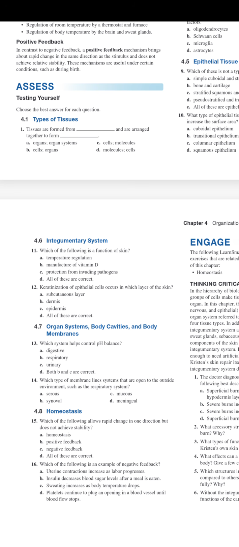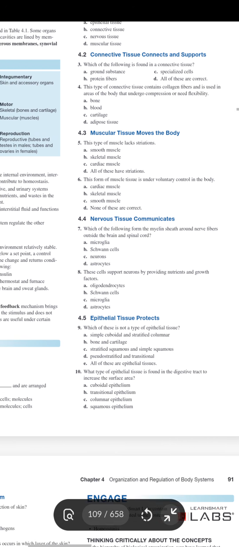And dash arranged together. So tissues, the definition of an organ is different tissues that work together to perform a specific function. So tissues arranged together form what? An organ. Obviously organs form an organ system, which forms an organism, and you go on: population, ecosystem. Coming to question number 2.